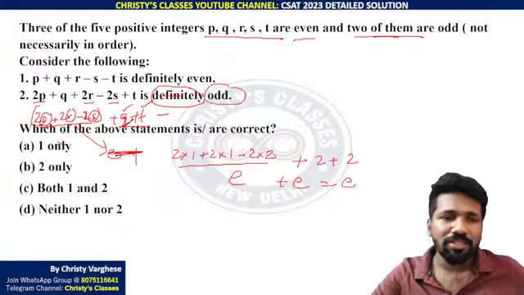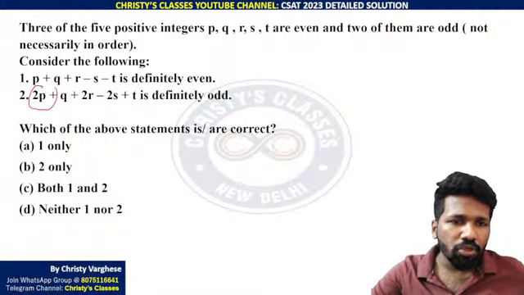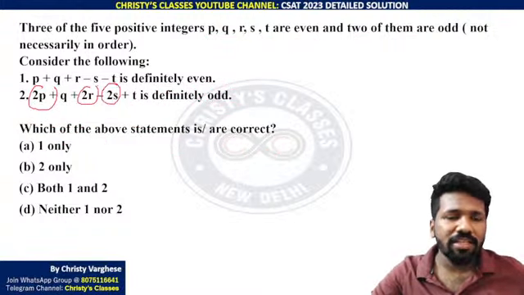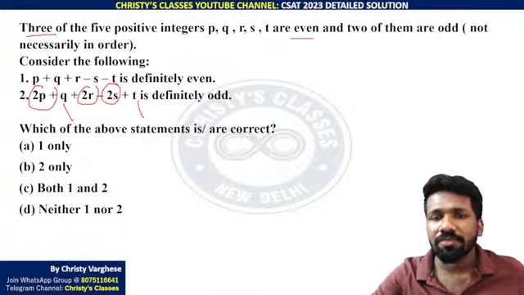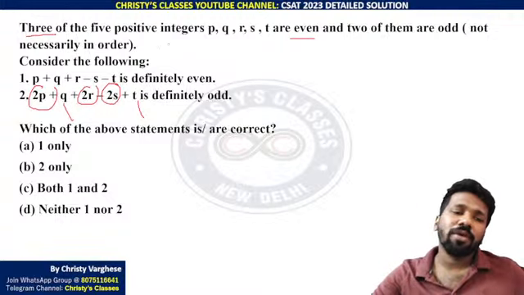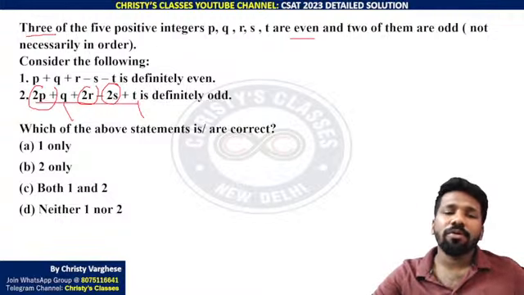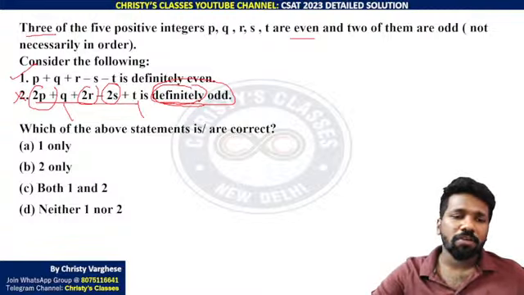Are you all understanding this? Simply speaking, these 2P, 2R, 2S add up to an even number. And for Q and T, if you are taking 2 numbers even, that is totally okay, because you can take 3 numbers exactly even. So these 2 numbers taking even is totally okay. Then all numbers will be even only, and you will not get the sum as odd. So definitely odd is not correct. Sometimes odd is correct, but definitely odd is not correct. So the second statement is not correct, but the first one is correct.